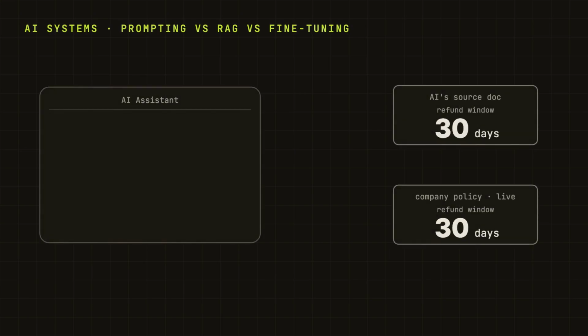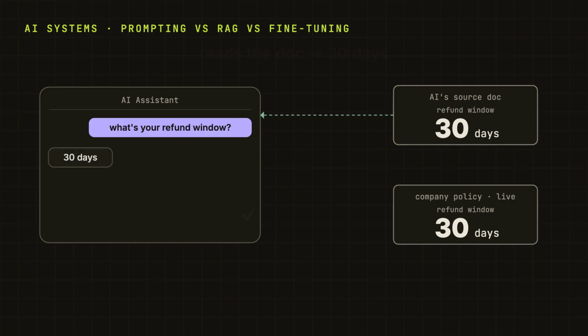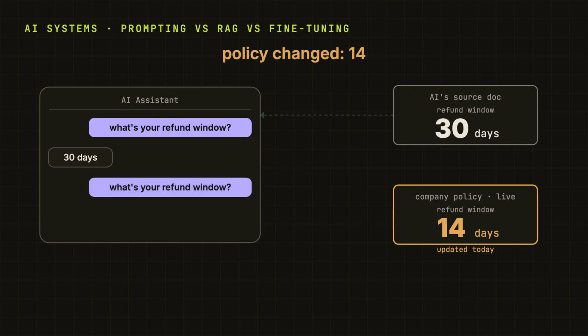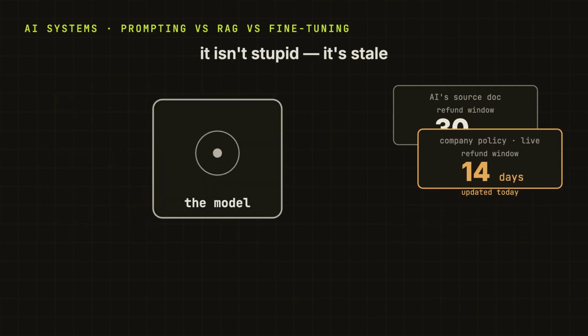So let's say your company has an AI assistant answering customer questions, and it has been telling people your refund window is 30 days. And that was correct until this morning, when the business quietly changed it to 14 days. So the next customer asks, "What is your refund window?" And the assistant answers same as always, 30 days, which is now just wrong.